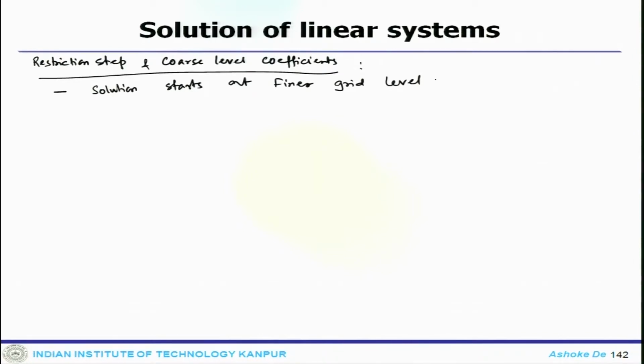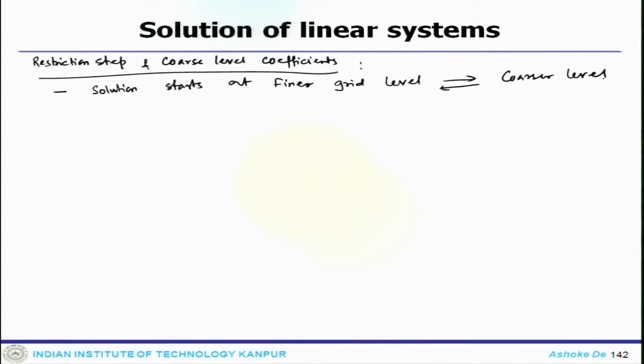So, after performing a few iterations, the error is transferred or restricted to a coarser grid level and the solution is found at that level. Then after performing a few iterations at that level, the error is restricted again to a higher level and the sequence of events is repeated. So, the solution starts at the finest level, then you carry out some number of iterations, move to the coarser level, carry out some iterations and then go back and forth. This is how it is done.